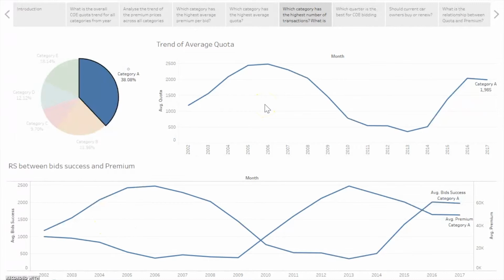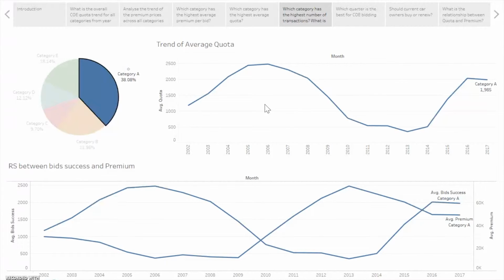The price is also affected by the demand, which is bids received, but it's not shown here, and we'll be talking more about it in the subsequent visualizations. With a lower demand, there will also be a lower premium price, and vice versa. With higher demand, there will be a higher premium price.